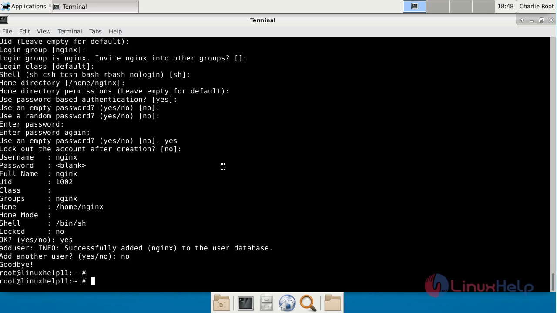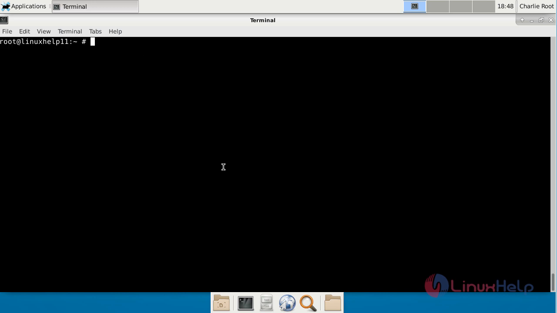After creating a user, now we are going to change the ownership of the Nginx directory which we have installed. I have configured Nginx in the /etc/nginx location, so I have to change the ownership using this command. After changing the ownership,